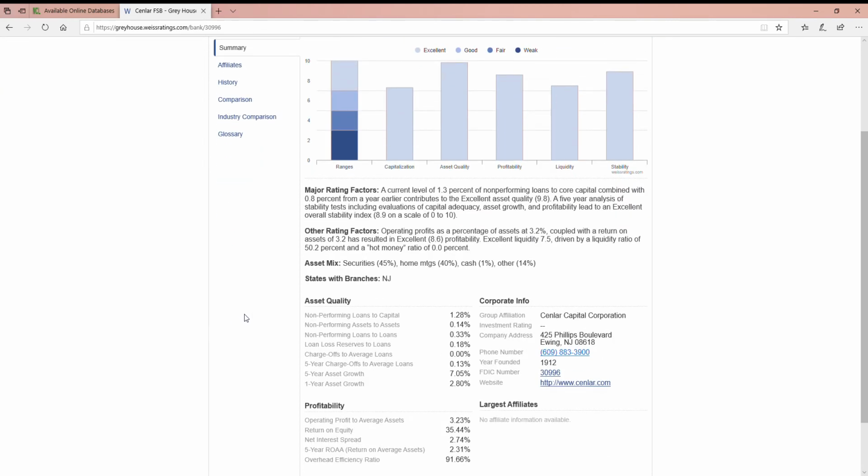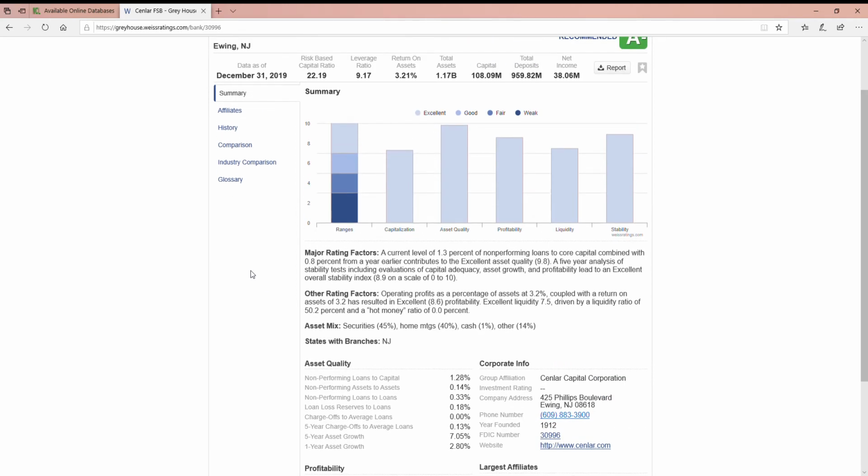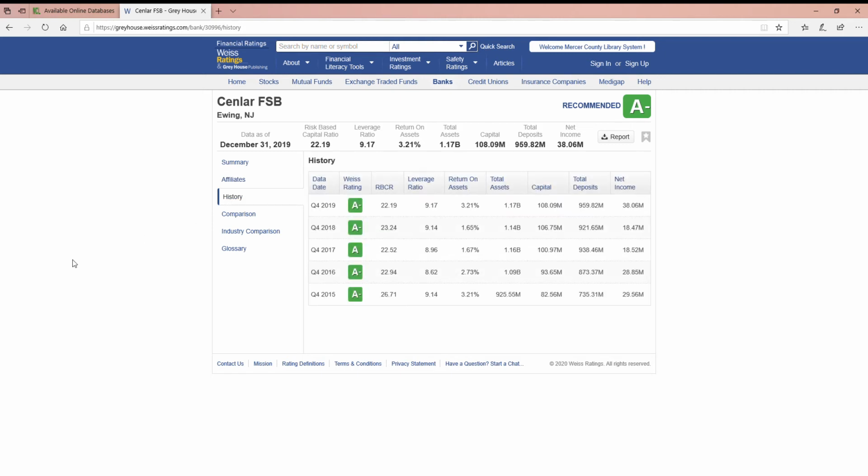Okay, the rest of the summary basically gives you an explanation of how they rated this particular bank and the basic info, how to contact them, what kind of assets they have on file in their portfolios, and all kinds of other little brief, quick pieces of data. When you go into a deeper dive on this, you'll see the affiliation. If there are any corporate affiliates, subdivisions, all that kind of stuff would show up here. The history of the company and its ratings will show up here as well.